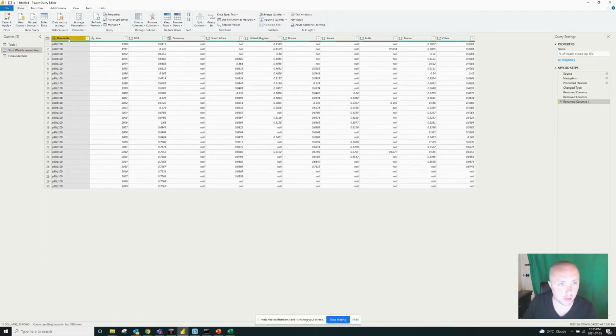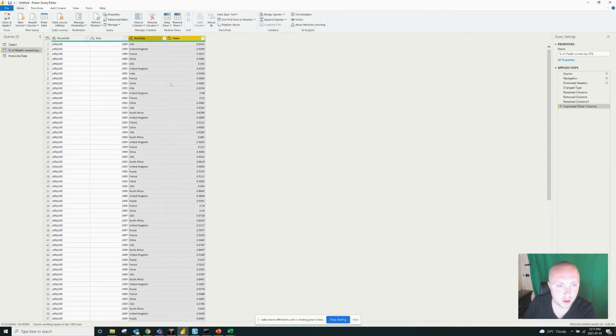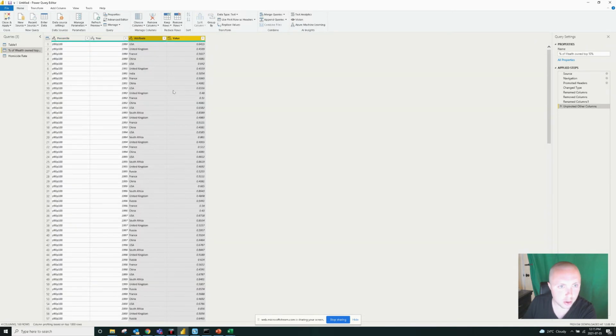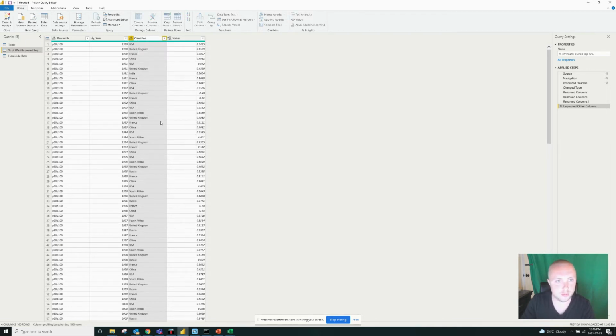So to do that, we're going to select the first two columns, right click, and click on Unpivot Other Columns. So as you can see, this has removed all the null values and put it into a more usable form. We're going to rename this here to countries.